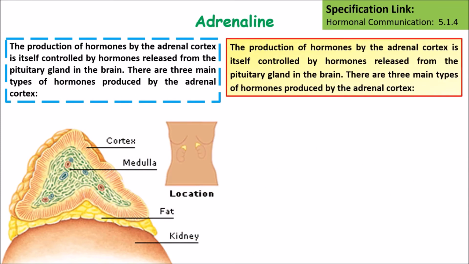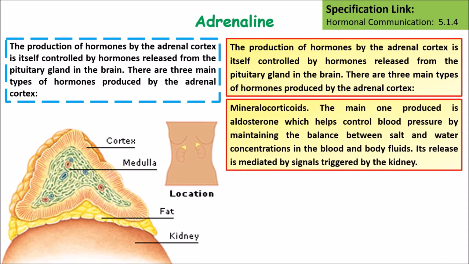The production of hormones by the adrenal cortex itself is controlled by hormones released by the pituitary gland in the brain. There are three main types of hormones produced by the adrenal cortex. Mineralocorticoids: the main one produced is aldosterone, which helps control blood pressure by maintaining the balance between salt and water concentration in body fluids.